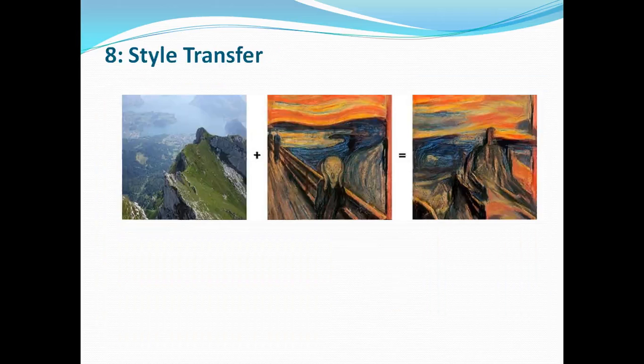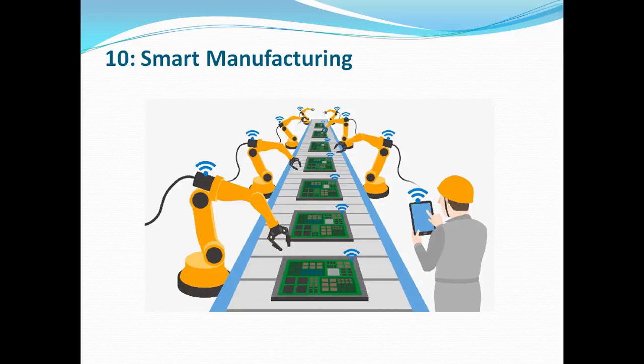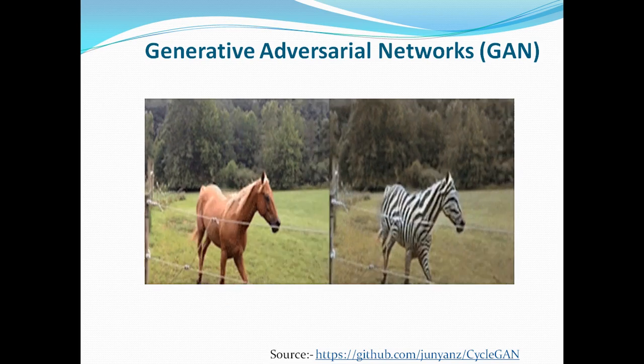Style transfer. There are so many smart applications on our mobile phone. If we pass two images, one image is transferred into another style. Suppose we want to style it in a different way, like a painting style. Fake news generation and detection is also an example of this. If we pass the text, then it recognizes the sources and identifies whether the news is real news or fake news. Smart manufacturing is also an example of this.